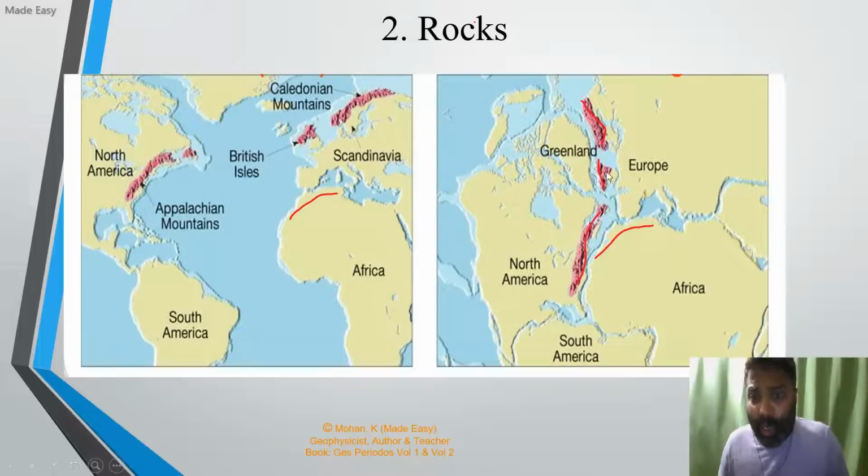So earlier all the continents were together, so these mountains were also formed together at the same time. Gradually the continents drifted apart, spreading them apart from one another. So the mountains and rocks on either side match with each other even today. So friends, remember, rocks and mountains and the minerals found on these rocks are also one of the evidences suggested